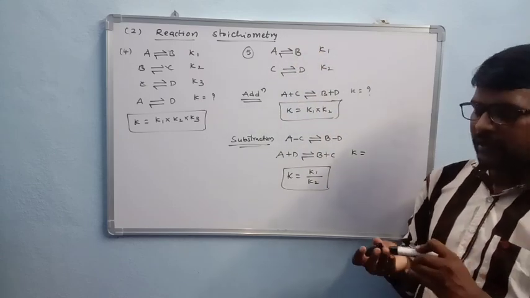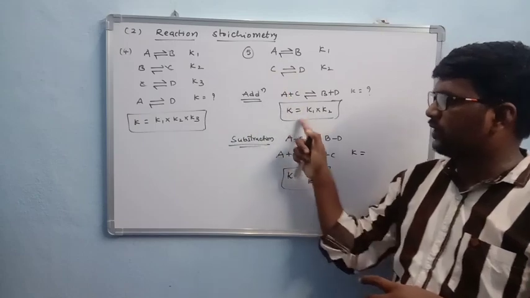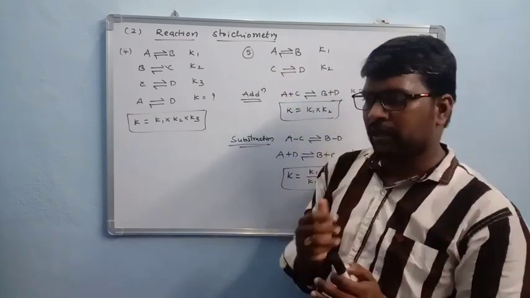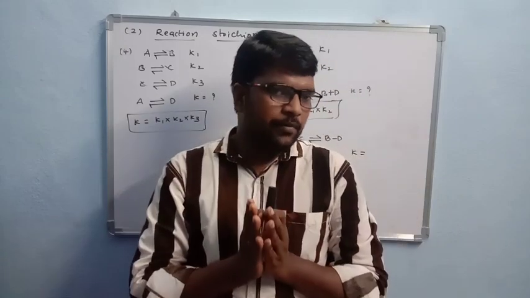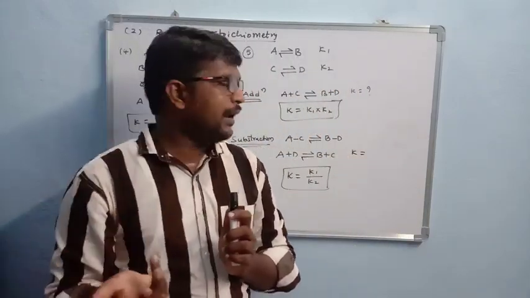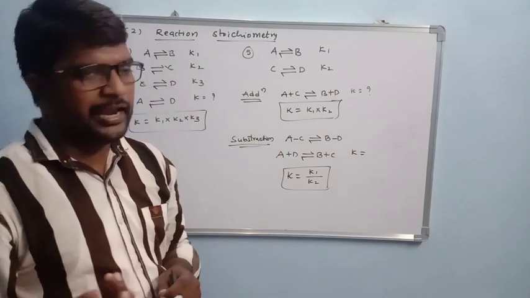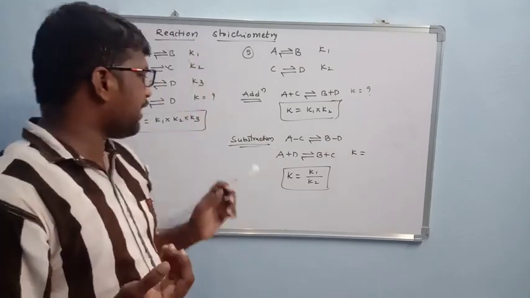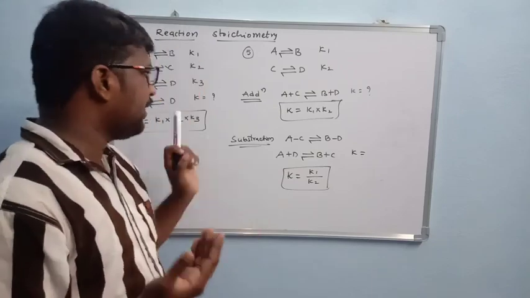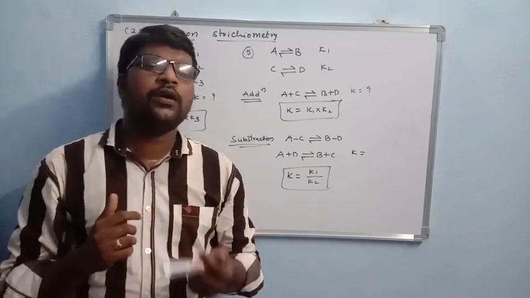Okay, so by changing the stoichiometric coefficients, the equilibrium constant value changes. That's why we say the equilibrium constant mainly depends on temperature, and another condition is reaction stoichiometry. Reaction stoichiometry means we change the coefficients, and by changing the coefficient, the equilibrium constant value also changes.